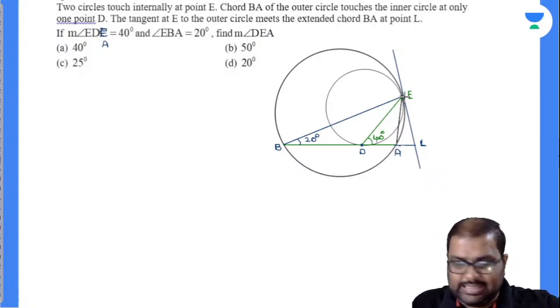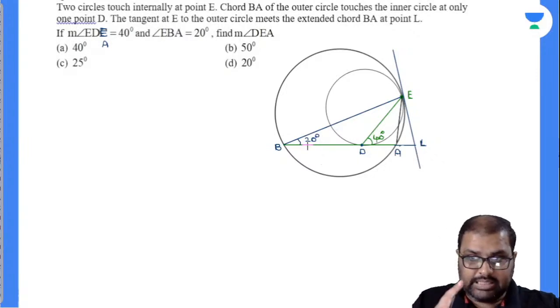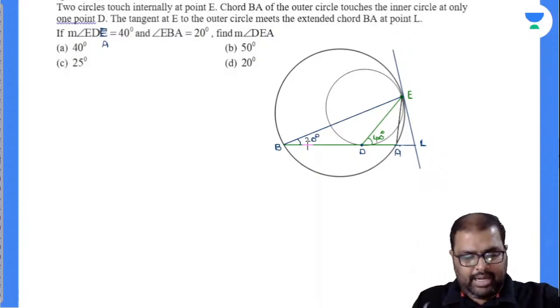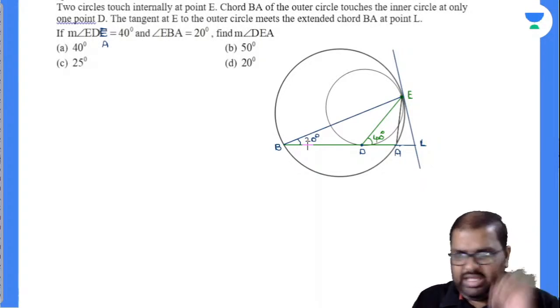From external point E, I have drawn line segments EL and LD, and these are nothing but tangents to the inner circle. Am I right or wrong? When I draw two tangents from an external point onto the circle, these two tangents will be of equal length.